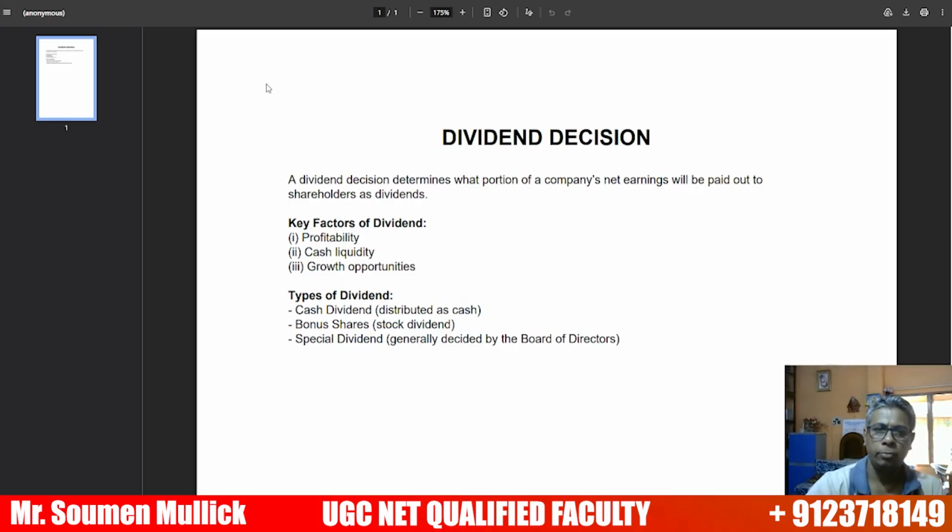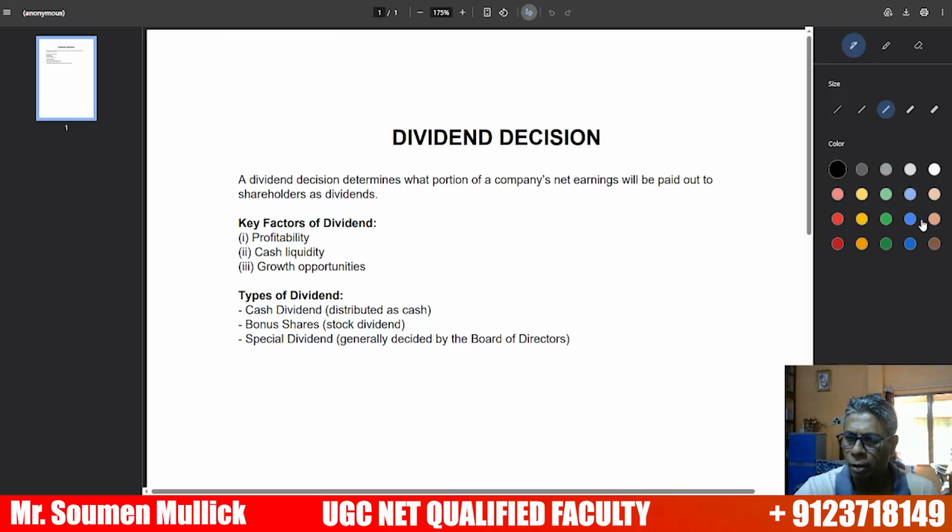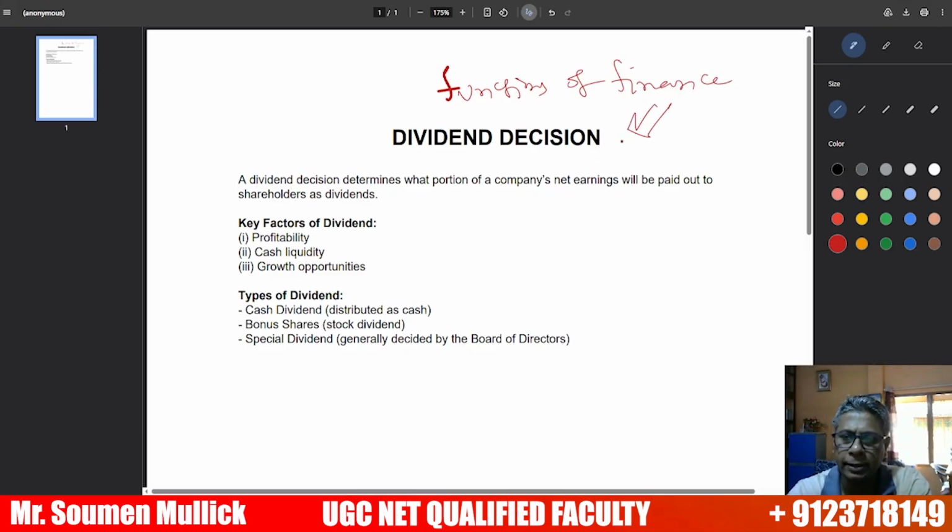The third activity of the function of finance is the dividend decision. What is the dividend decision?